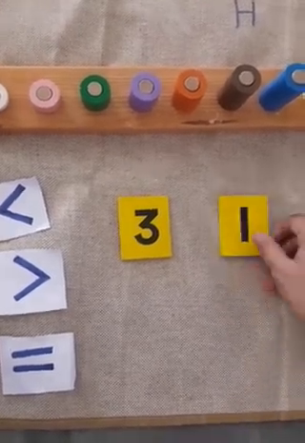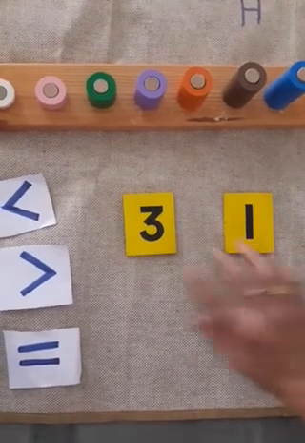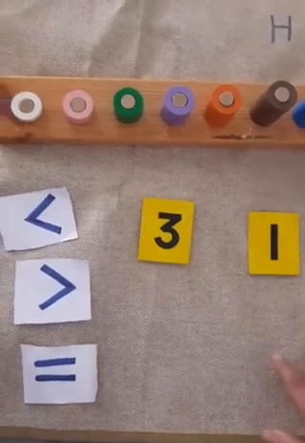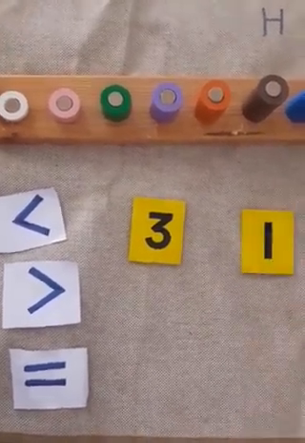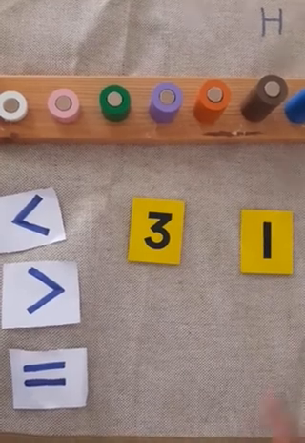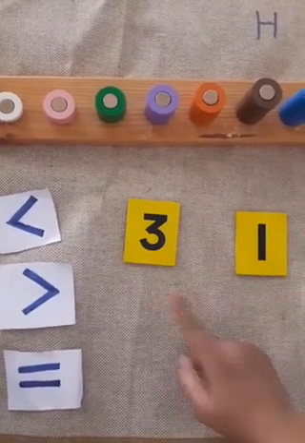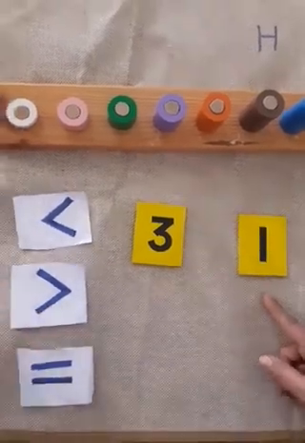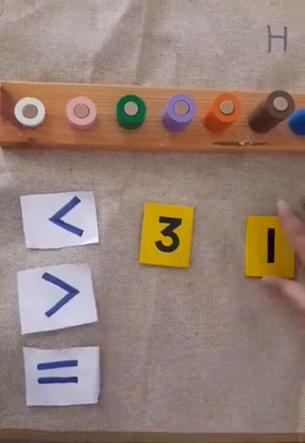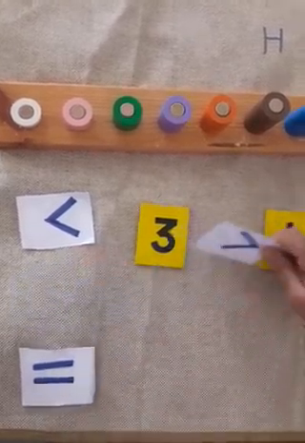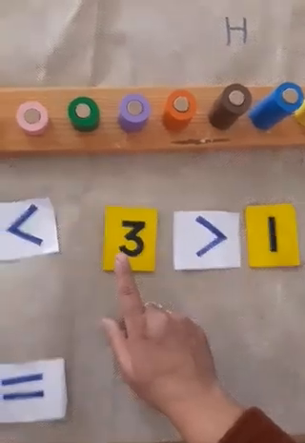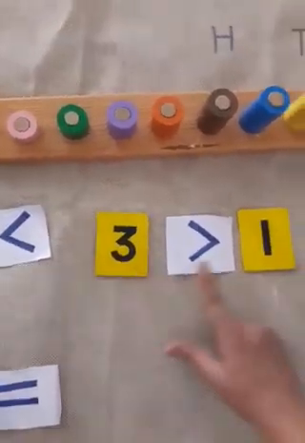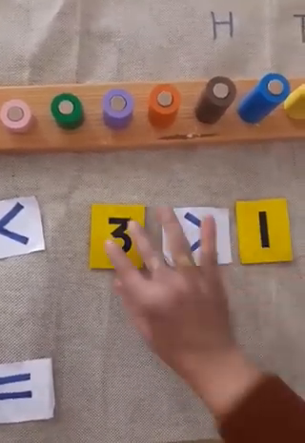And which number is this? This is number 1. What is the place value of 1? Yes, this is on the ones place. Now tell me which is the smaller number and which is the bigger number? 3 is the bigger number and 1 is the smaller number. Which sign do we have to put here? Yes, greater than. So here we have to put the sign greater than, because 3 is greater than 1. 3 is greater than 1.